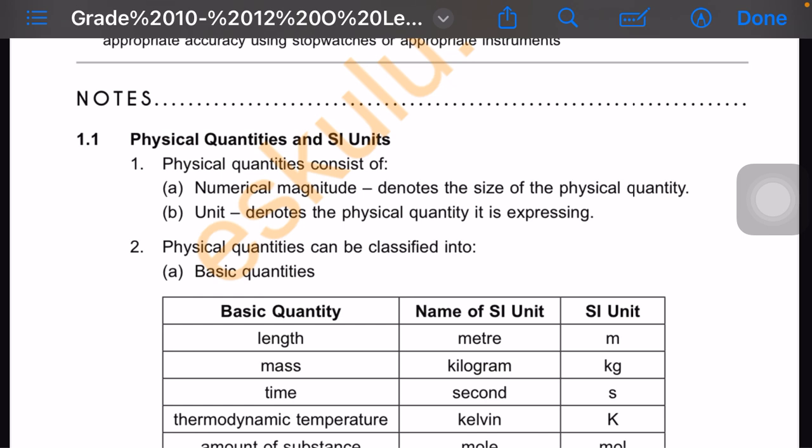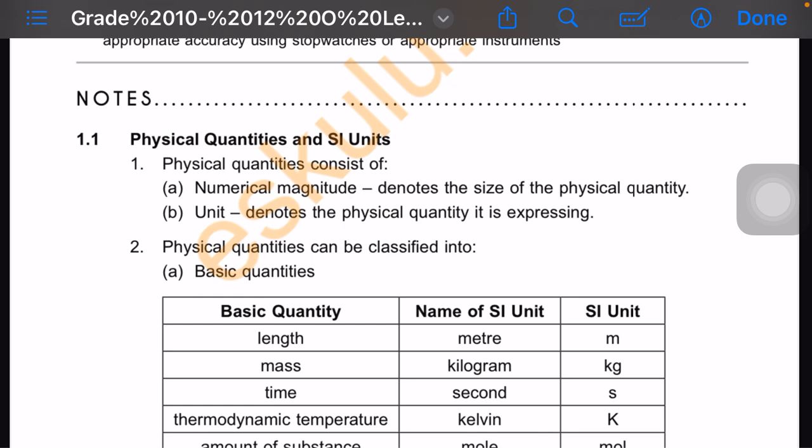Units are just there to tell you what. Numerical magnitude denotes the size of a physical quantity. In short, the numbers used in these physics lessons are used just to denote the size of the substance we are looking at. Then the units denote the physical quantity it is expressing.